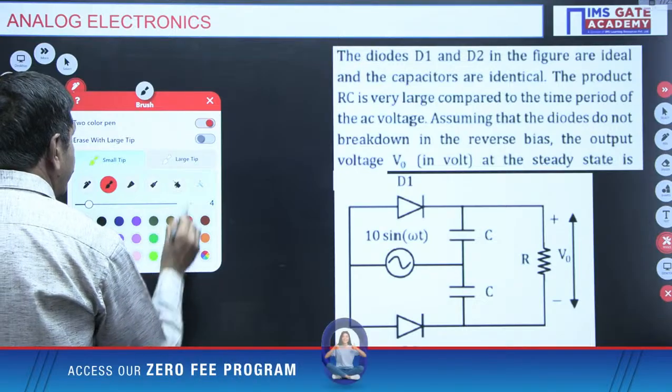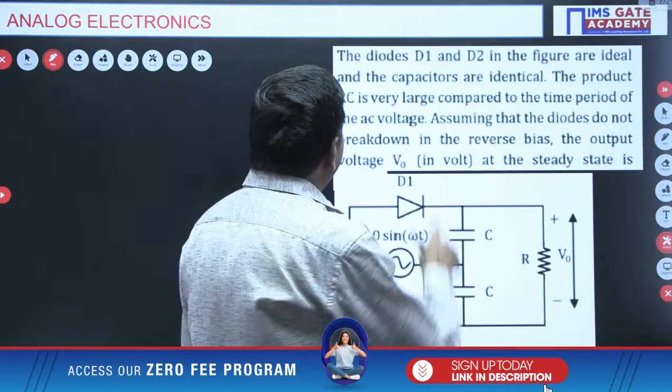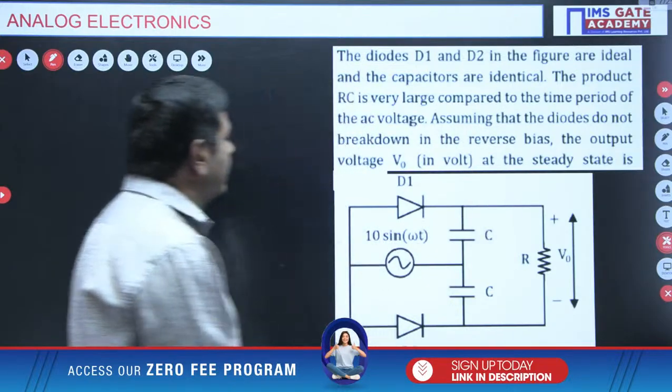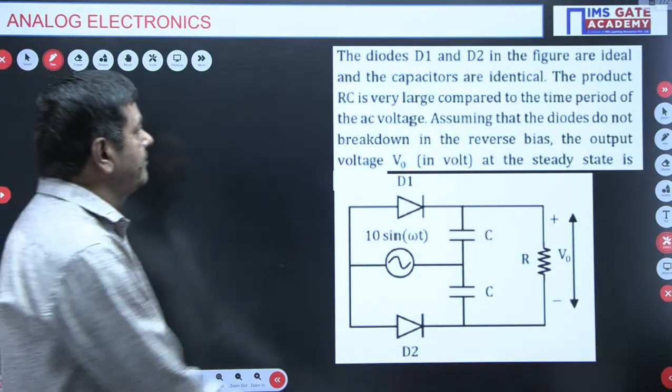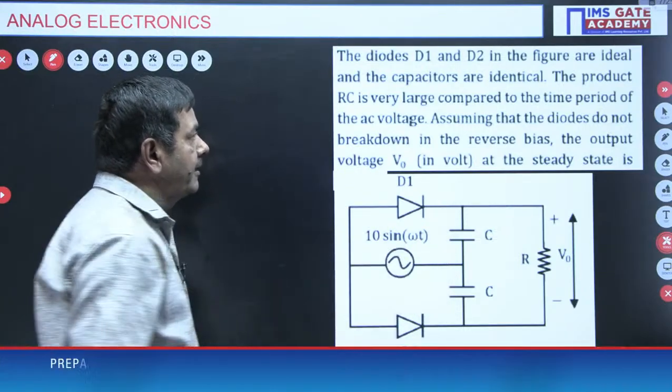But in this case, you can understand clearly. The diodes D1 and D2 in the figure are ideal. These two are ideal diodes only. And the capacitors are identical. These two capacitors are identical.